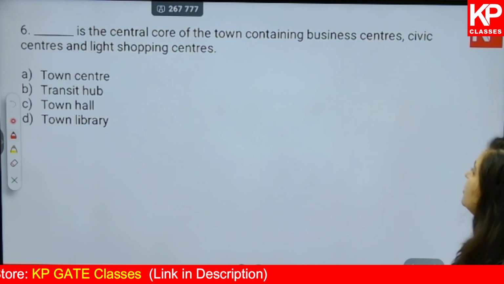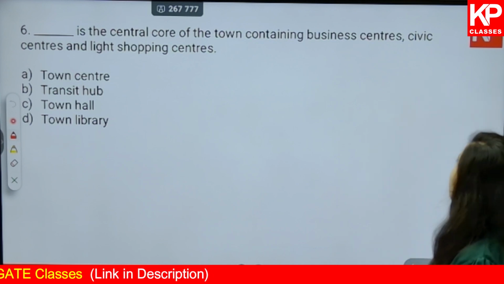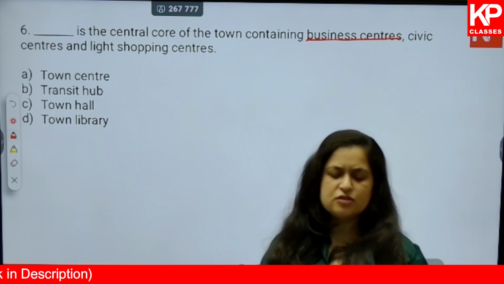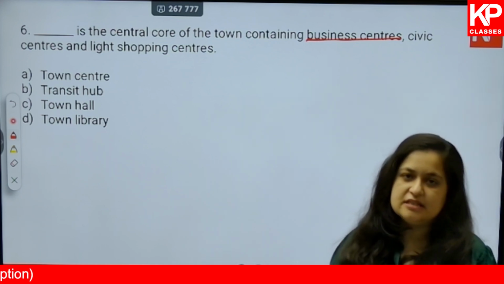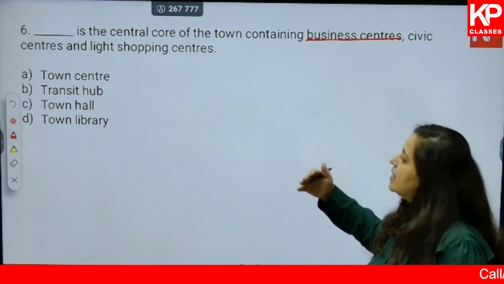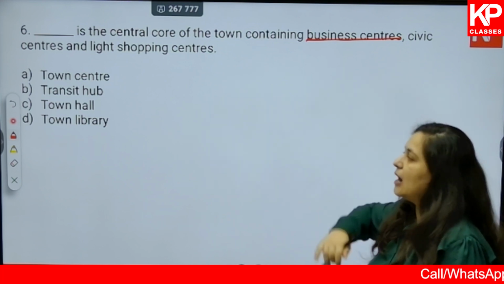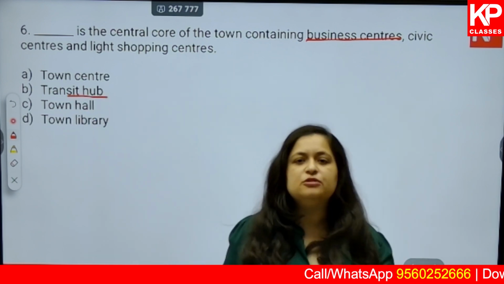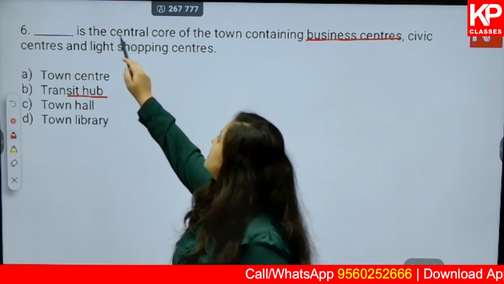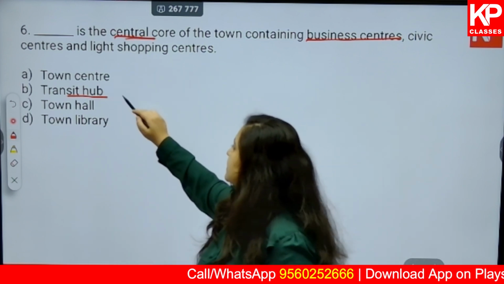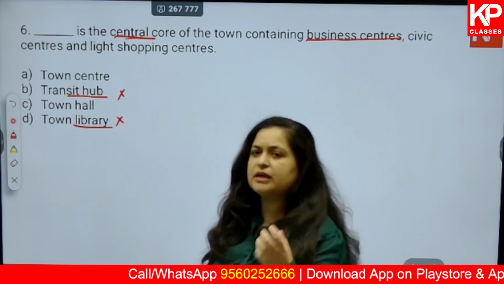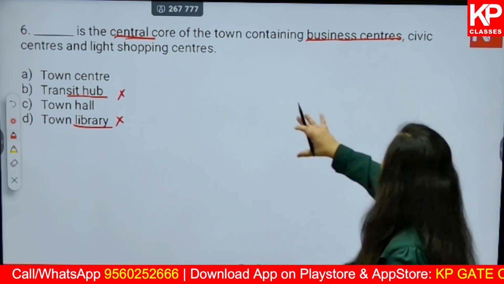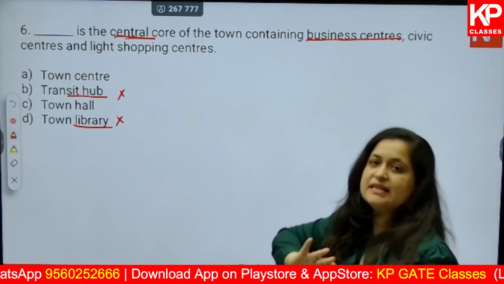Next, Dash is the central core of the town, containing business centers, civic centers, light shopping centers. So something like a CBD, Central Business District. Okay, the options are town center, transit hub, town hall and town library. So first of all, transit hub cannot be true. Transit lines are usually linear in nature and not central in nature. Okay, so this cannot be true. Library cannot be true, because library as a typology has a very specific work to do. Okay, it will not accommodate your business centers and civic centers and so on.